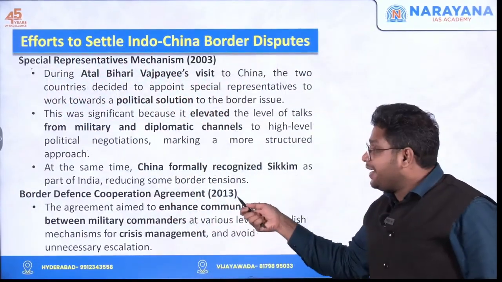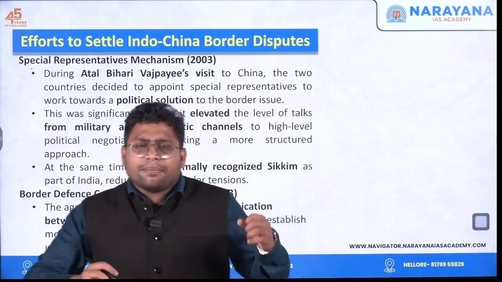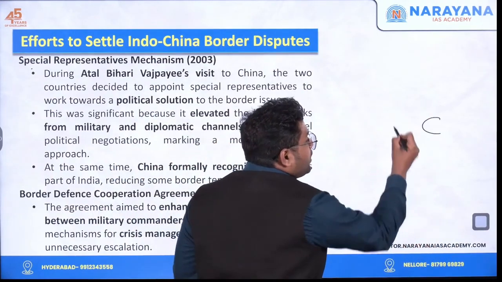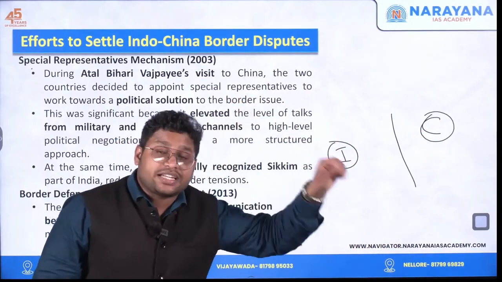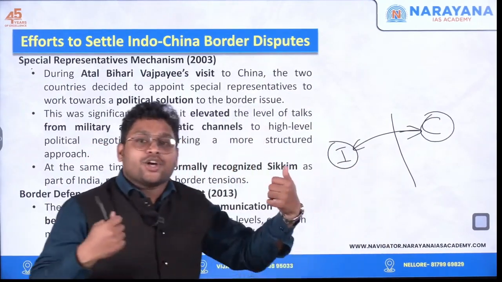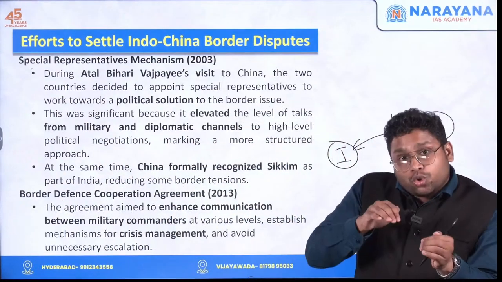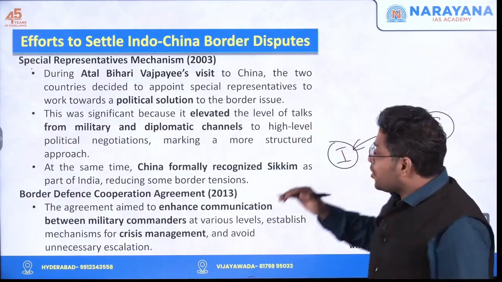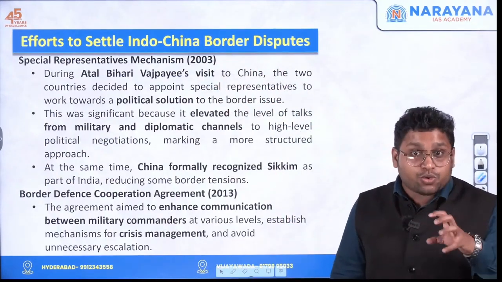And after that, in the year 2013, came this Border Defense Cooperation Agreement. This agreement says that the military commanders that are there should have some communication. So there is a commander from China, there is a commander from India. At the local level, we cannot understand what is the escalation or what is the status there. So at least the military commanders of China and India should have some communication channel available through which they can ensure that no situation escalates to a higher stage and doesn't get into a war.